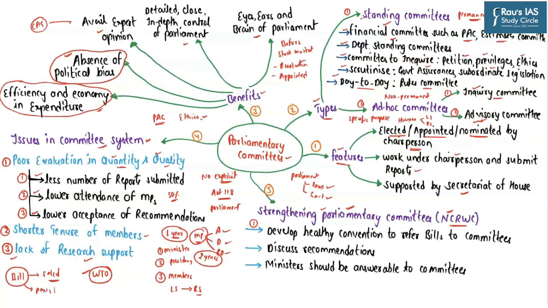So that is why we need to develop a healthy convention to refer the bills to the advisory committees so that the advisory committees can look into the important provisions of the bill, understand their strengths, understand the weaknesses of the important provisions, and then submit its recommendations. So when the advisory committee submits its recommendations, other members of parliament can go through these recommendations and then decide to vote on this particular bill.